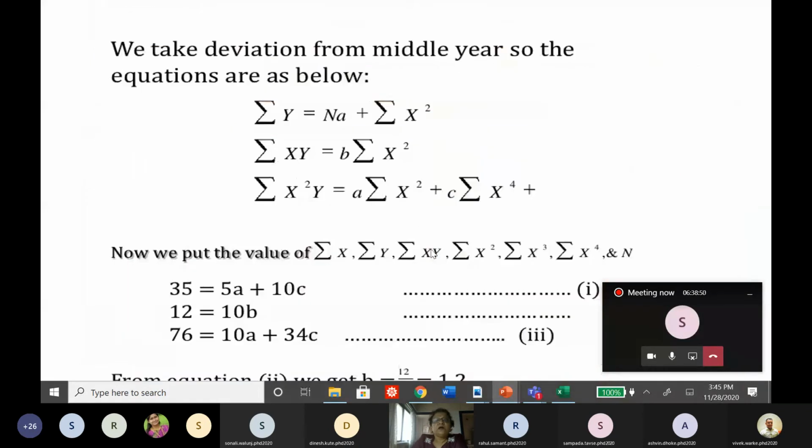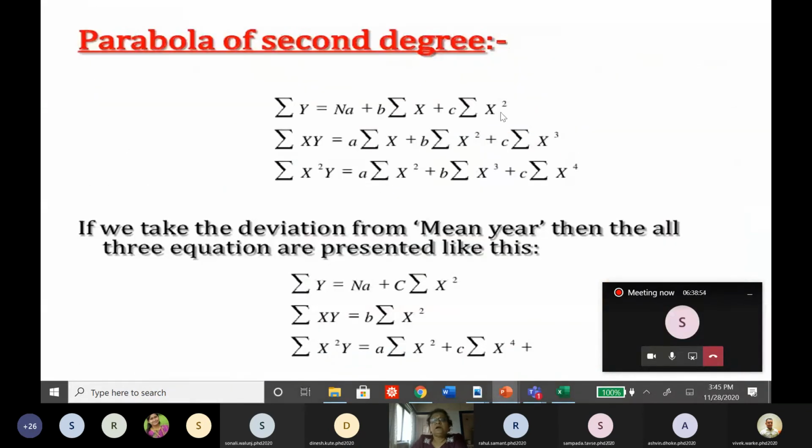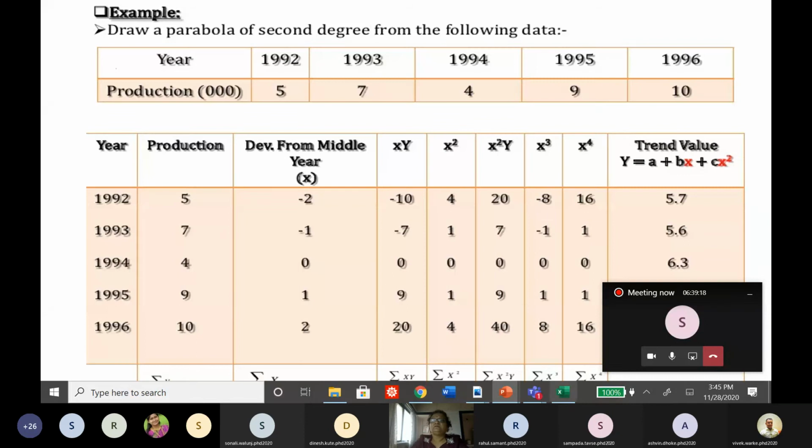Here, because again summation of x is 0 and summation of x cube is also 0. Why is it 0? Because there are positive and negative values. You will see it in the table. Then summation of x cube is 0, summation of x is 0. So only one term is left in the second equation. In the third equation, only 2 terms are left, a and c. So look at this. This is one example.